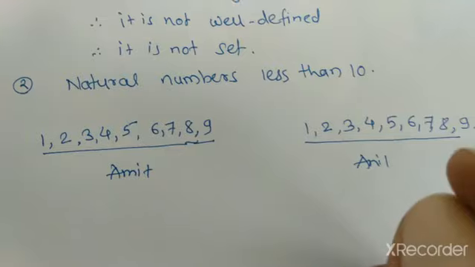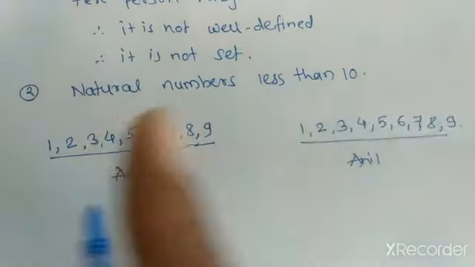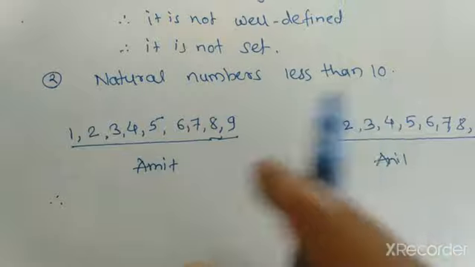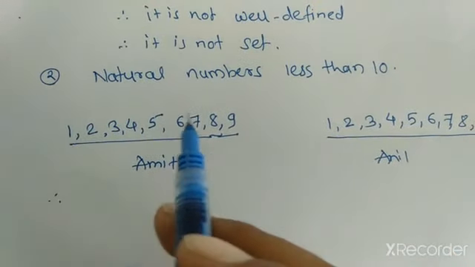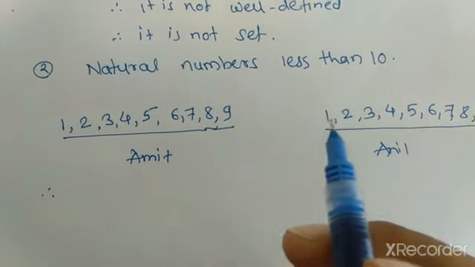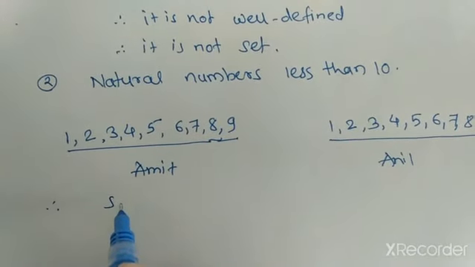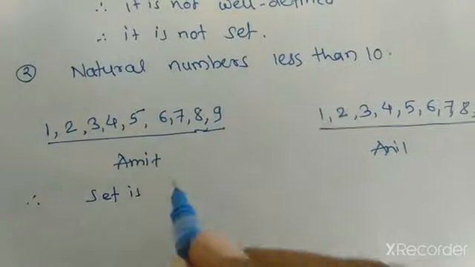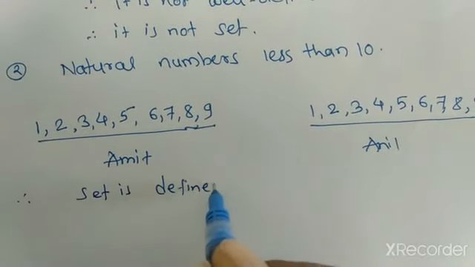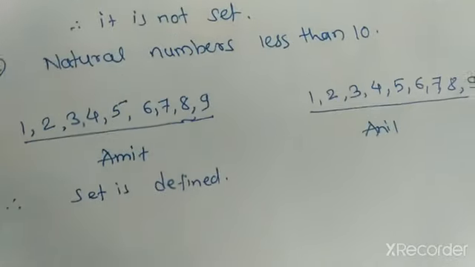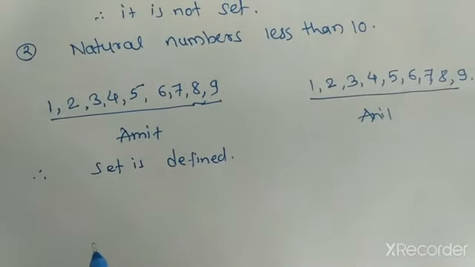Therefore here the set of natural numbers less than 10 is 1, 2, 3, 4, 5, 6, 7, 8 and 9. Therefore here the set is defined. Okay, next, now how to represent a set.